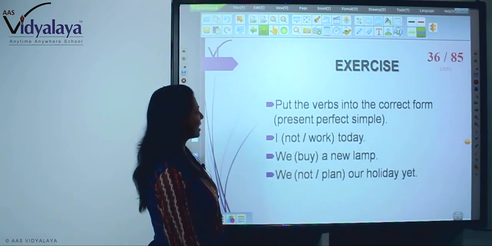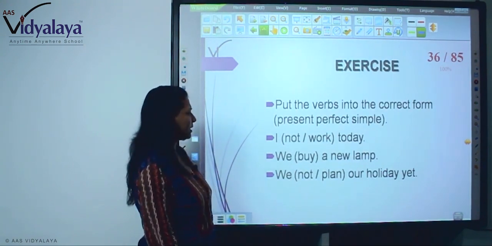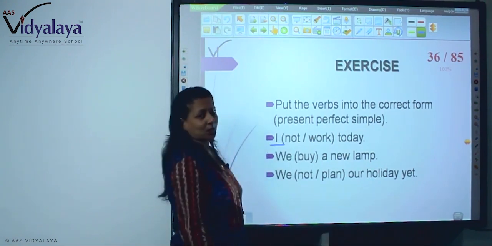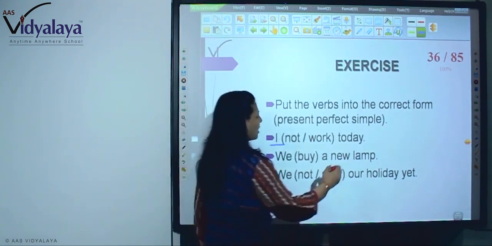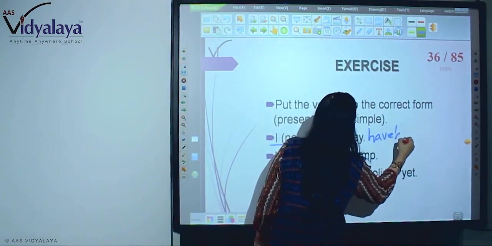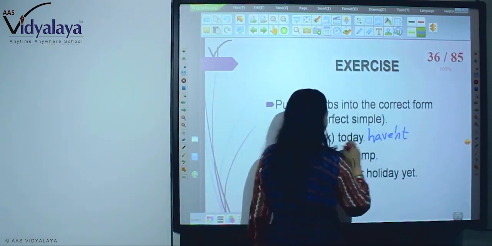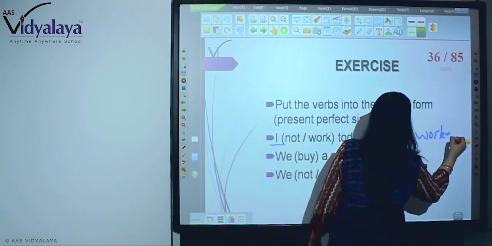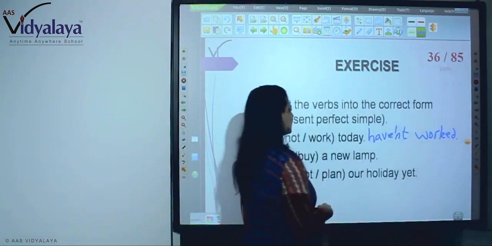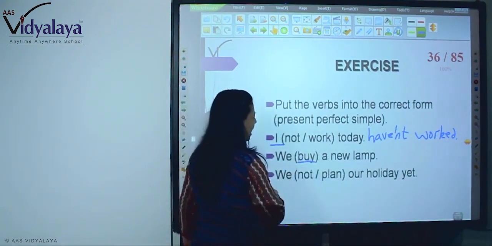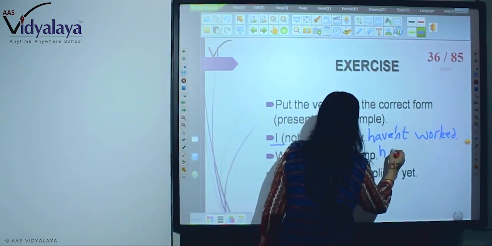Now, put the verbs in the correct form, present perfect simple. Not work today. With I, it will be what? Have. I haven't. Then past participle worked. I haven't worked today. Now, buy is the word.